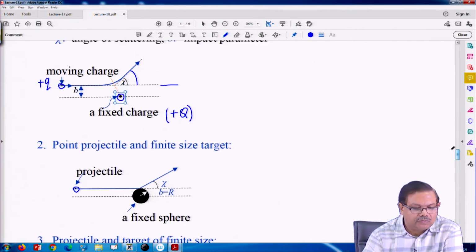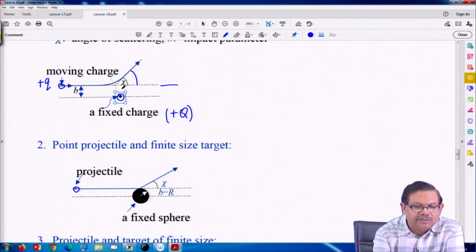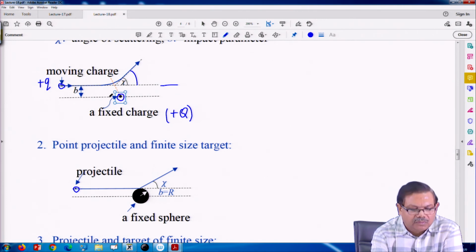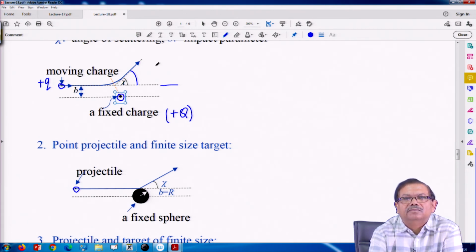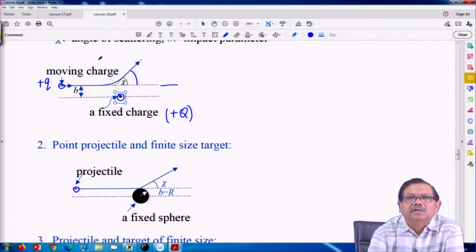So, here also, if this particle which is incident or coming towards this heavy nucleus, it would be deviated only if its distance is significant. If it is far away from here, the deflection may not be visible or significant, it will almost go in a straight line.